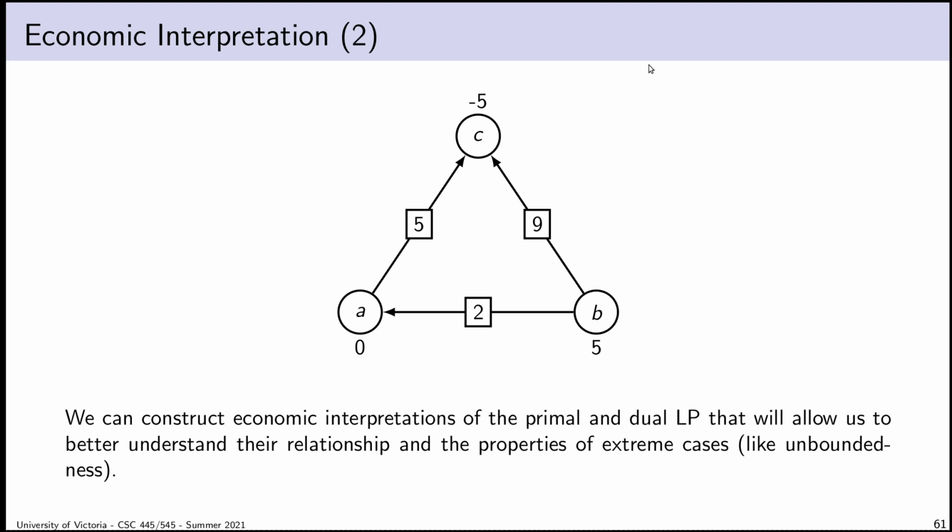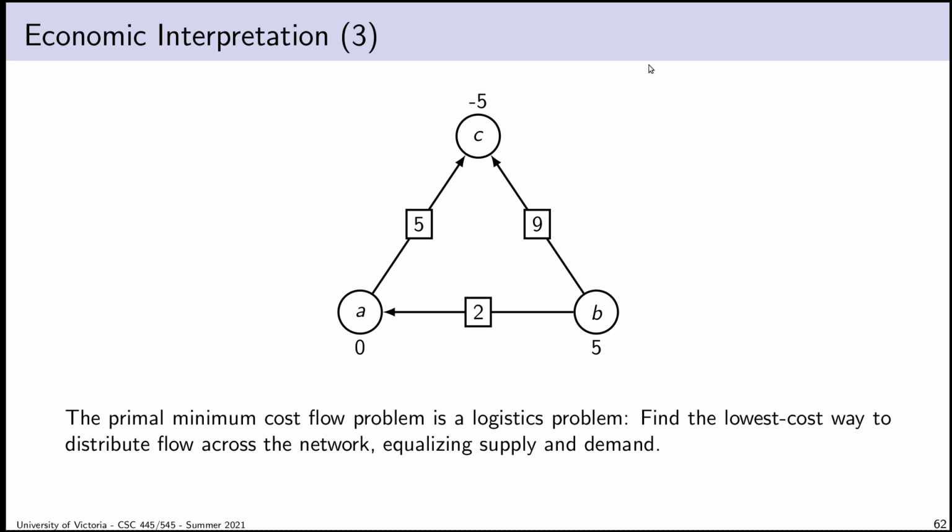We could come up with other interpretations besides economic ones, but the economic one I think is pretty intuitive because that's how we derive the LP initially. So first off, what is the economic interpretation of the primal problem? It's a logistics problem, which is to say, you run a company that distributes some kind of merchandise. Maybe it's the power company, maybe it's water, maybe it's oil, maybe it's sofas. And your job running this company is to convey this resource between different sites, between different locations, such that you can meet your internal needs.